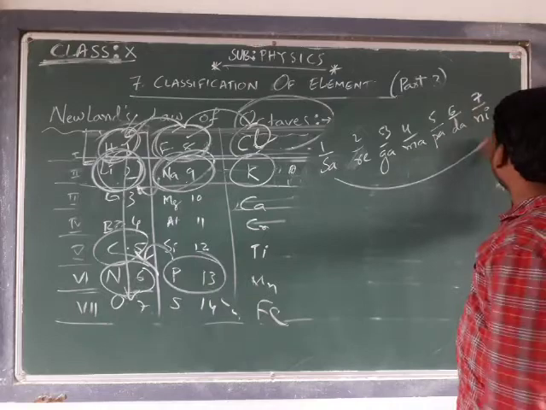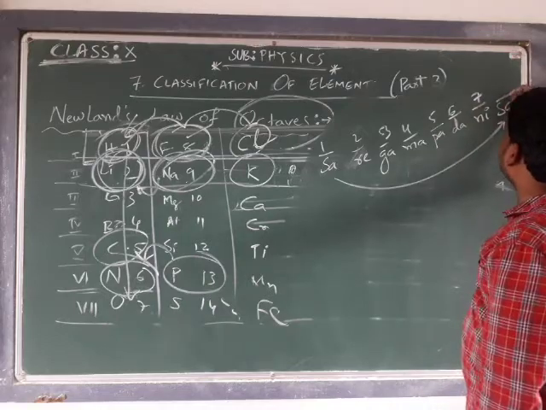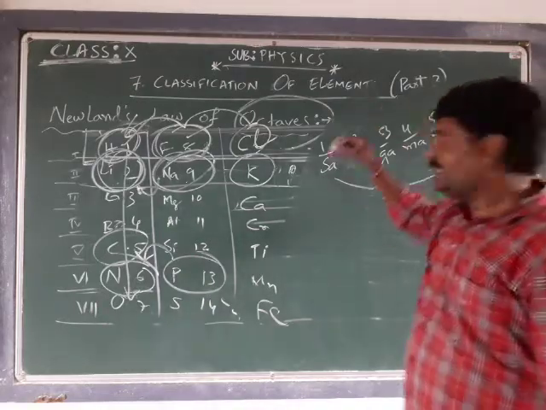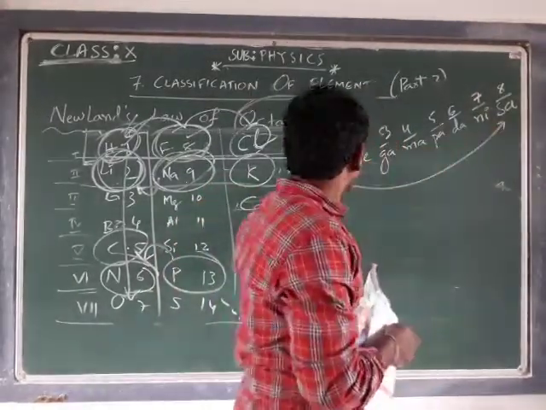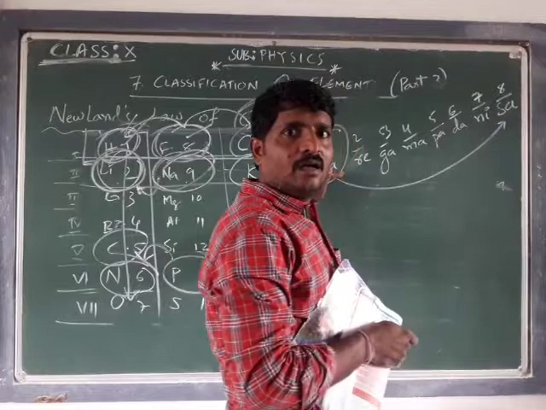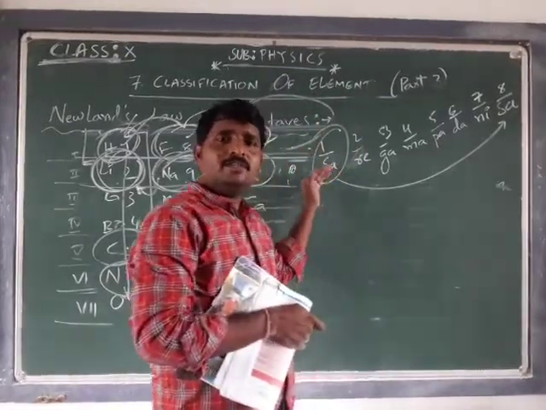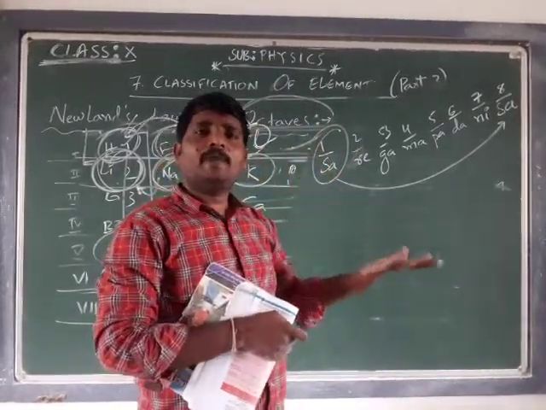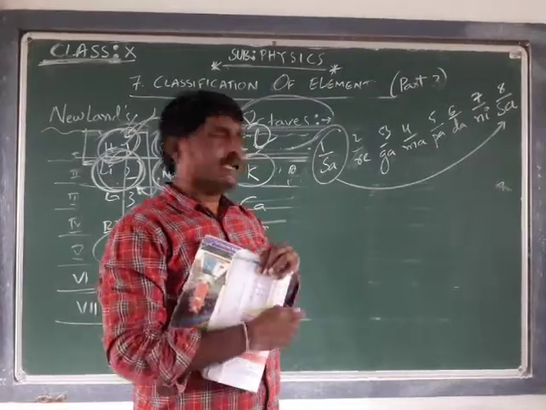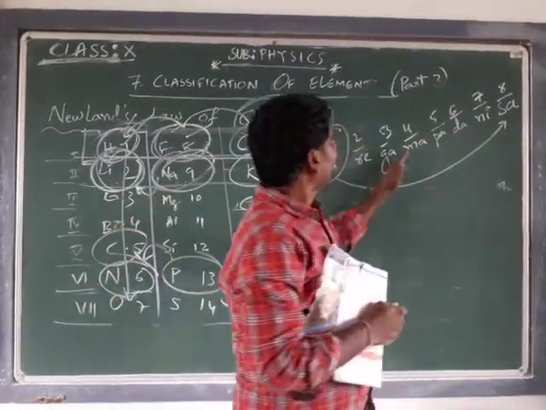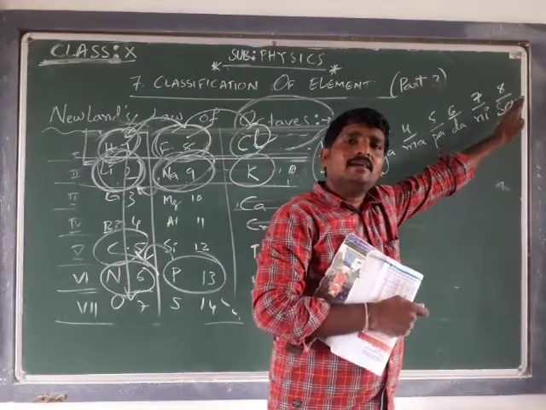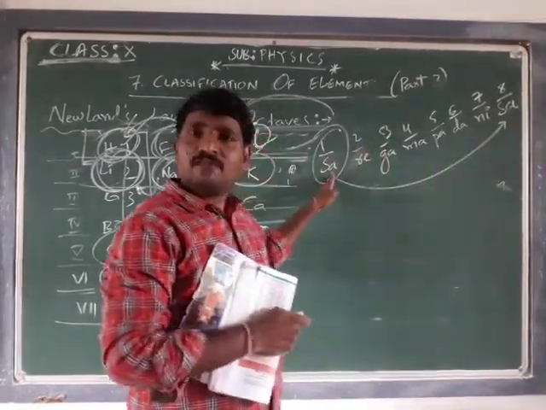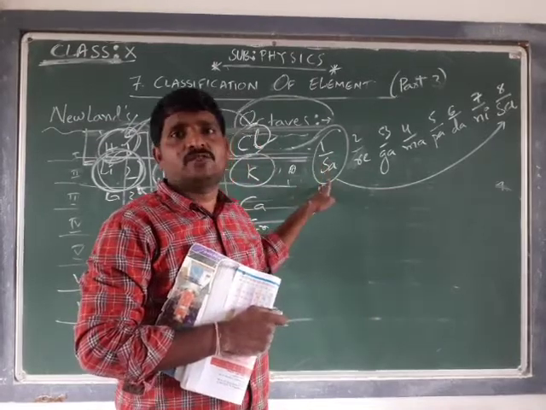After 7 notes there is repetition. The eighth music note is again the first note. In the Indian music system: sa, re, ga, ma, pa, da, ni, sa. The eighth note resembles the first note.